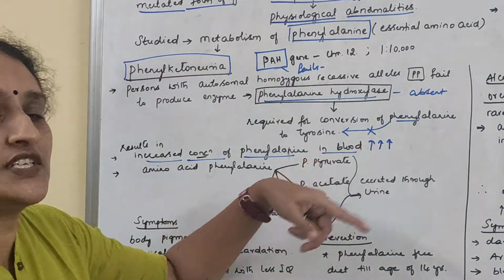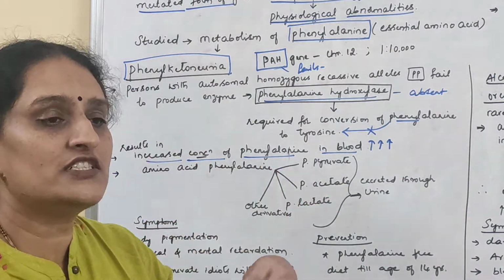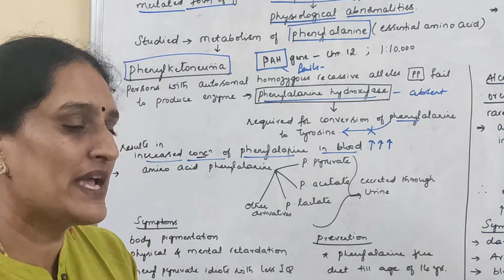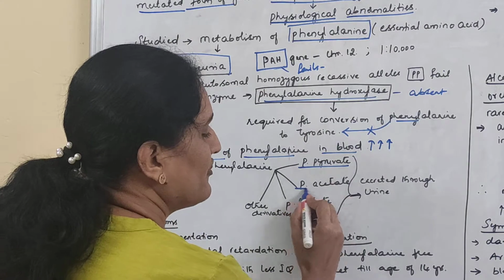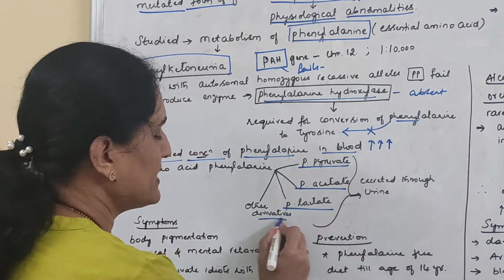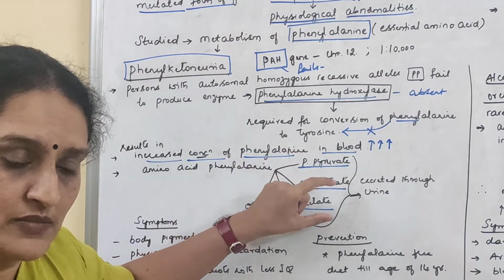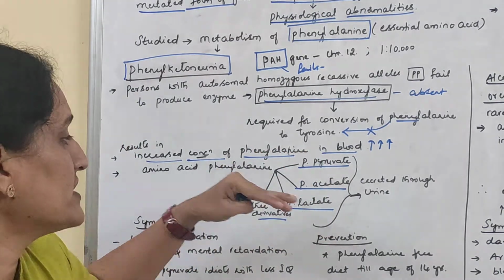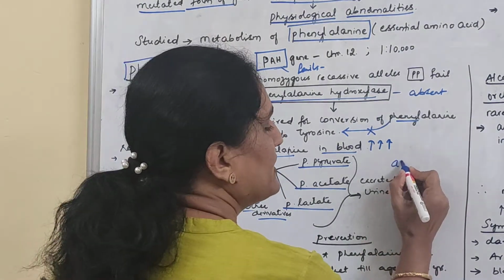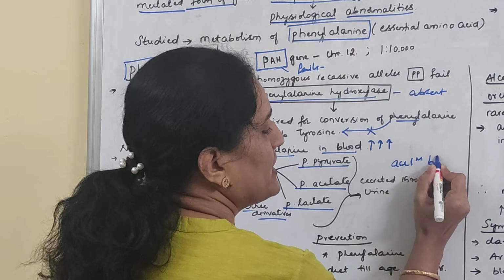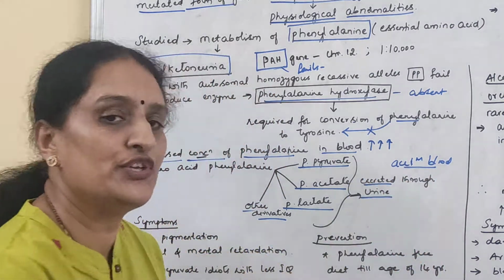When its concentration increases in the blood, this phenylalanine further gives rise to its byproducts or derivatives known as phenylpyruvate, phenylacetate, phenyllactate and other minute derivatives, and these byproducts of this accumulation of phenylalanine get accumulated in the blood. It gets accumulated in the blood and it is excreted through urine.